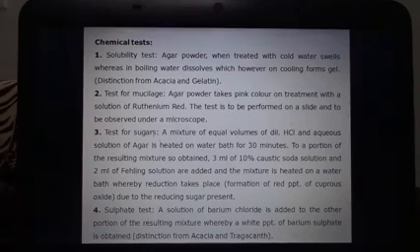It consists of reducing sugar. So to find out the presence of this sugar, we will take an equal volume of dilute hydrochloric acid and aqueous solution of agar, and we will heat this solution on a water bath for about 30 minutes. After completion of 30 minutes, to this solution we will add 3 ml of 10% caustic soda solution and